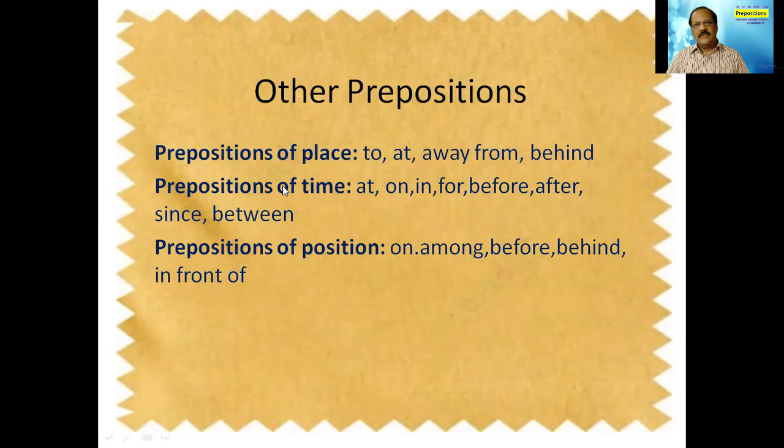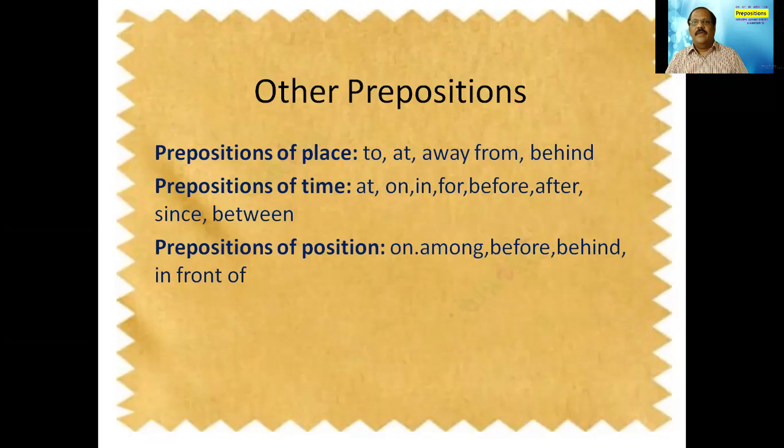So likewise, whenever we are using these words for indicating a place, we are using prepositions like this. And for prepositions of time, whenever we are using time, we say at. It means exactly at 5 o'clock, at 6 o'clock, at 8 o'clock.